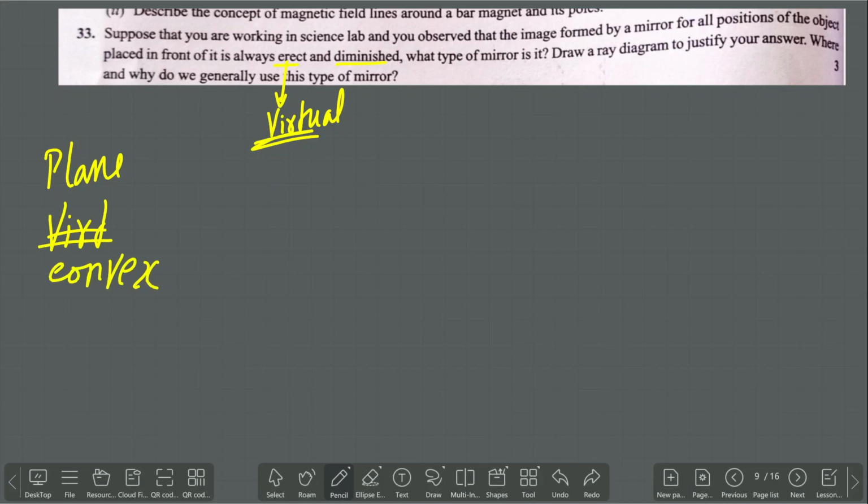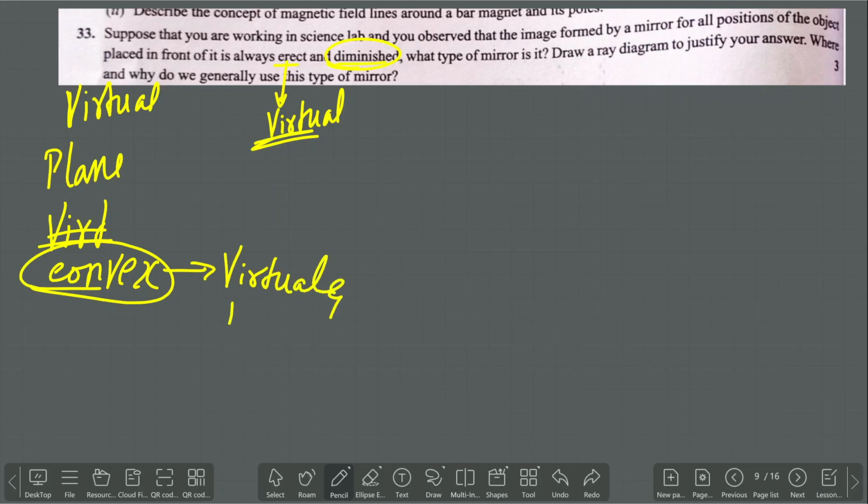Clear? These two mirrors have the ability to produce only virtual images, but in the question they added one more word, diminished. So this is a mirror which can produce virtual and diminished images.